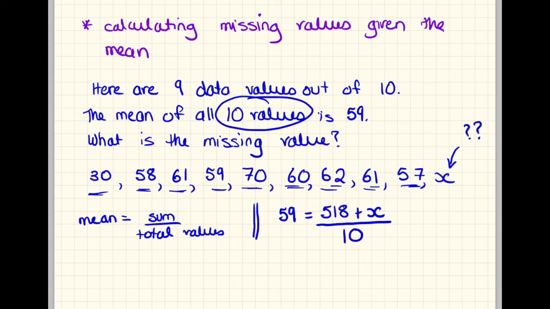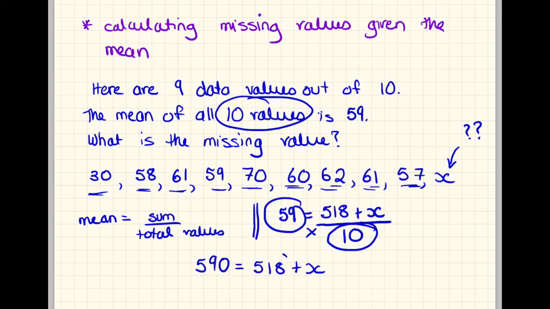That's our setup. Now, it's very simple. After this, all you're going to do is take the mean times the total. So you're going to do 590 is equal to 518 plus x. And then the last step is you're going to take the big number, which is 590 minus 518, and that will give you what x is. In this case, x is 72.